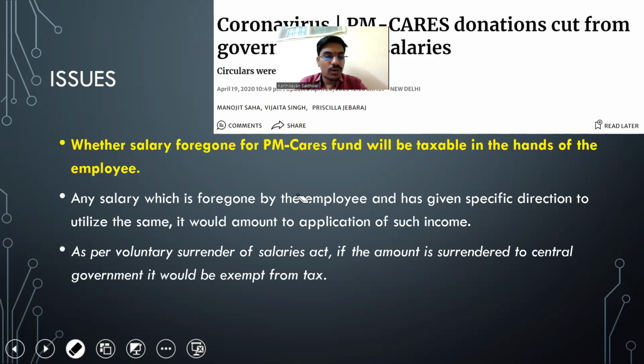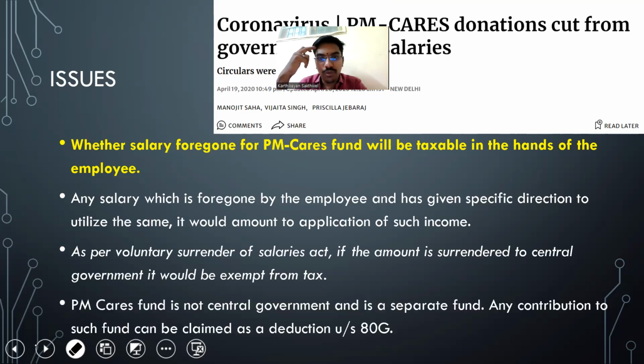But one interesting point in the PM CARES Fund is that the PM CARES Fund is not central government. It is a specified fund which is incorporated separately. It is not a government entity at all. They just got a specific approval. So that is not central government. Hence the amount given to the PM CARES Fund could not be exempted from salary, but that amount could have been claimed as a deduction under section 80G. So that is the only point. Hope this is clear.